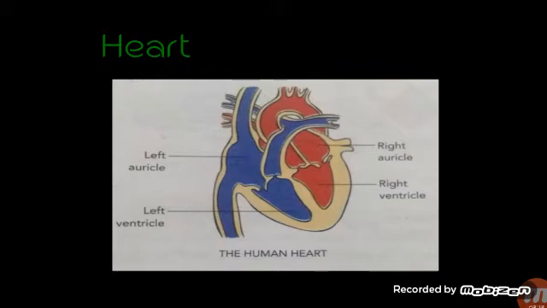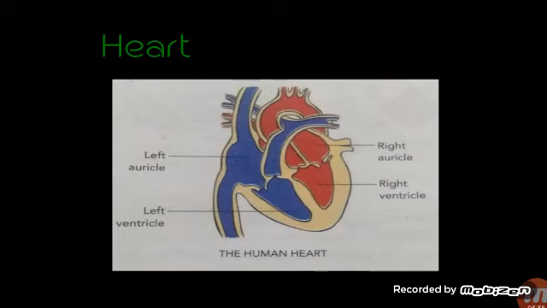Check the left side of your chest, this is where the heart is located. It is about the size of our fist. Just close your fingers, then that is the fist. So the size of your heart is about the size of our fist.